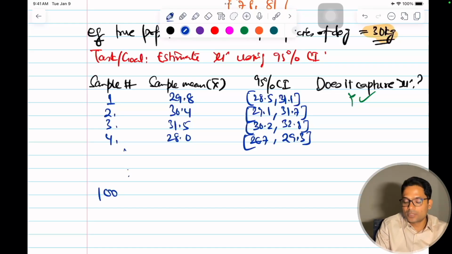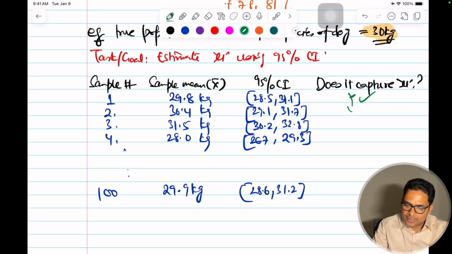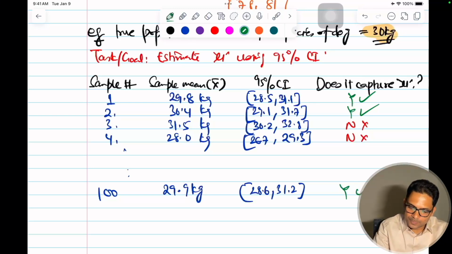The 100th one, say for example, has a sample mean of 29.9. Everything is in kg, and the range is also in kg. This is 28.6 to 31.2. Does this have 30 kg? Yes, this one also has 30. No, this is greater than 30, right? It just missed 30. This is no, this is no, and again this is yes, yes.